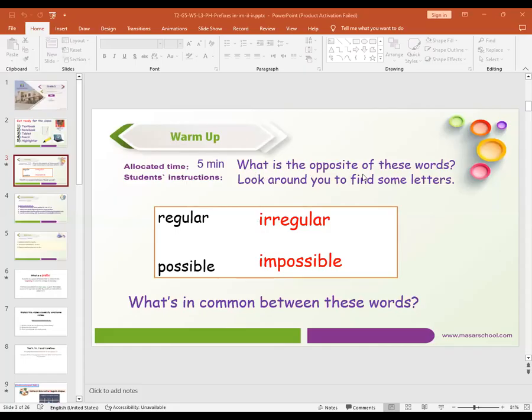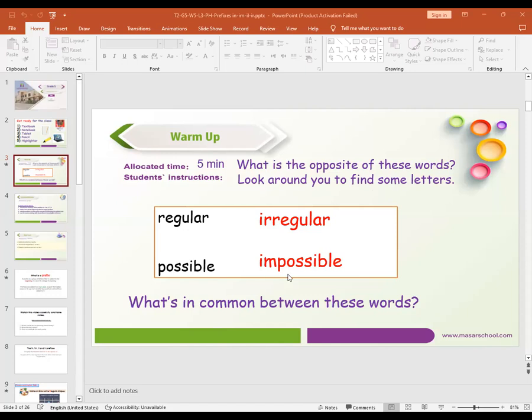What is the opposite of these words? Look around you to find some letters. We have here regular, and possible. What is the opposite of regular? Irregular. Yes, irregular. And possible, impossible.